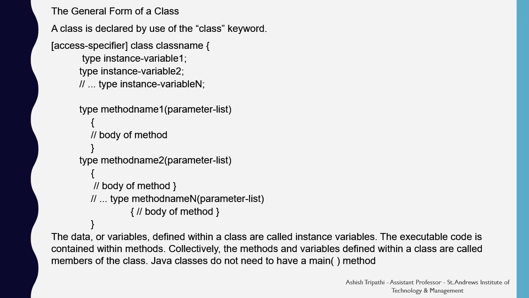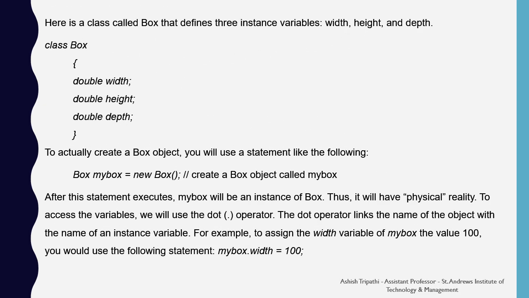Java classes do not need to have a main method in them. So all the classes you are making in Java don't have to have the main method. Here is a class called Box that defines three instance variables, namely width, height and depth. You start by using the keyword class followed by the class name, that is Box, and inside the curly brackets you mention three variables, width, height and depth, of double data type.